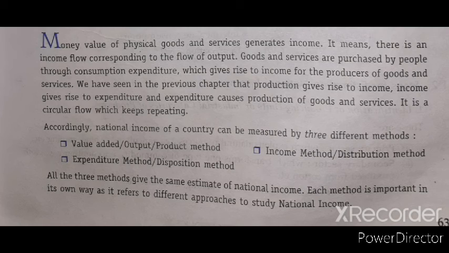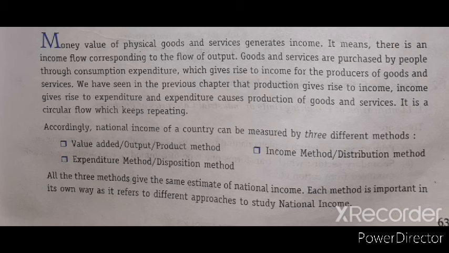Whenever people have income, they spend their money, and it becomes expenditure, and expenditure causes production of goods. Ultimately expenditure causes the production of goods and services. It is the circular flow which keeps repeating. It continues and can't be stopped anywhere.